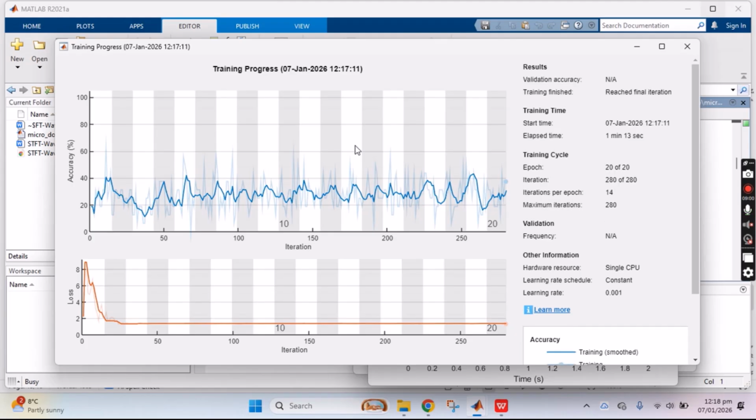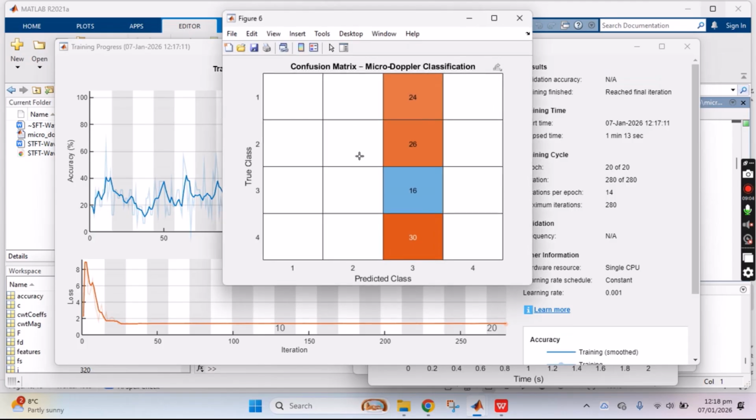Yes, we reached the final iteration, so we get the confusion matrix output results as well. So please check it, and if you need to ask anything, just ask me. I will answer your questions. Thank you.